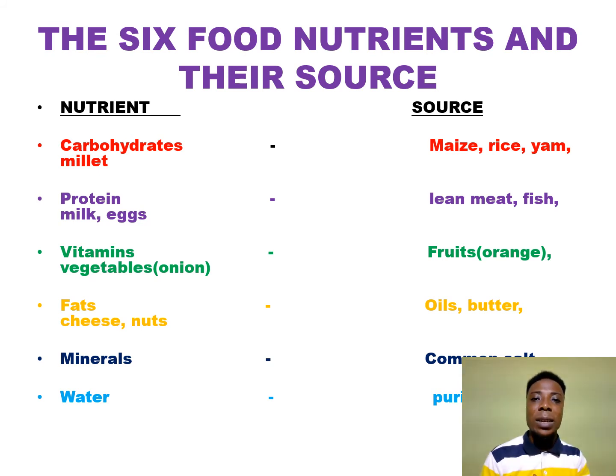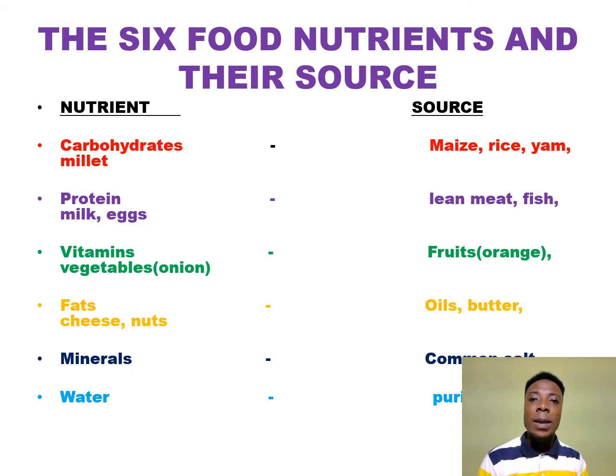Let's list down the 6 food nutrients once again. Carbohydrates, heavy foods and starchy foods. Protein, the foods that make us look fresh and beautiful. Vitamins, the foods that protect us from all kinds of diseases. Fats, talking about the oily foods.